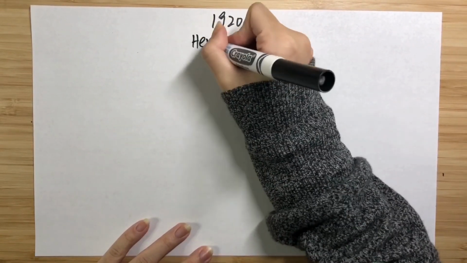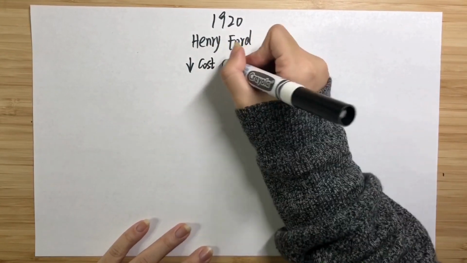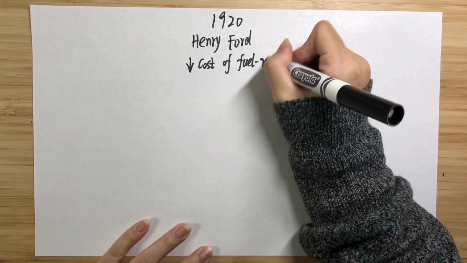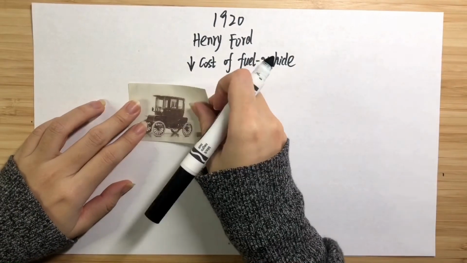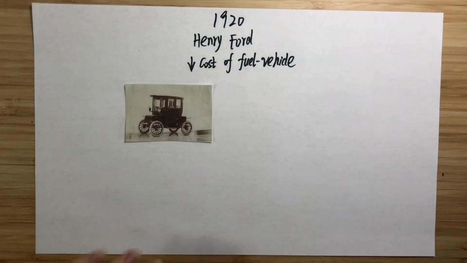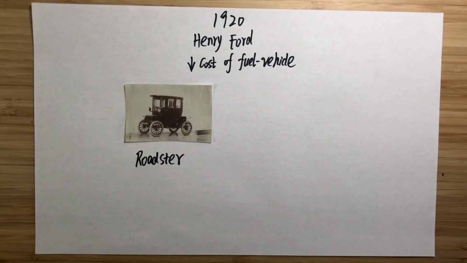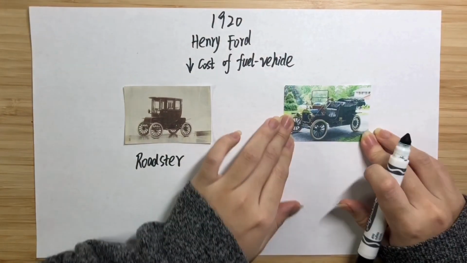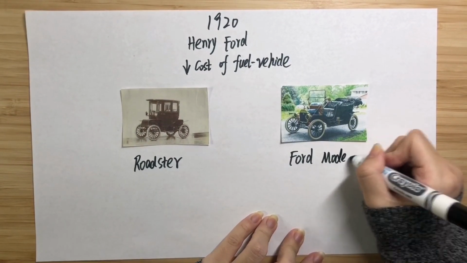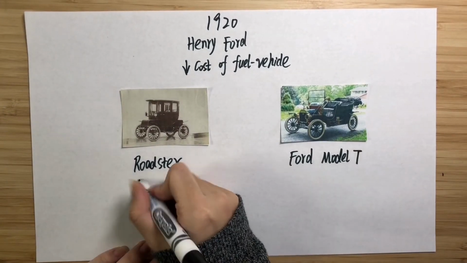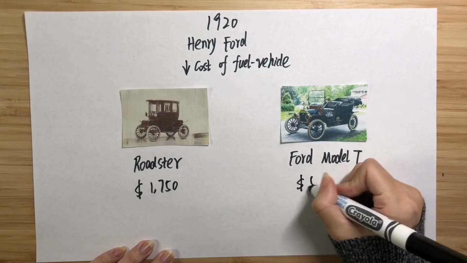However, in 1920, the development of electric vehicles was a different story. It started from Henry Ford. He greatly reduced the production cost of fuel vehicles by adopting assembly lines. Let me give you an example. This car is the Century Electric Roadster. And this car is a Ford Model T. And guess what? The Century Electric Roadster was sold for $1,750 in 1920, but the Ford Model T was only sold